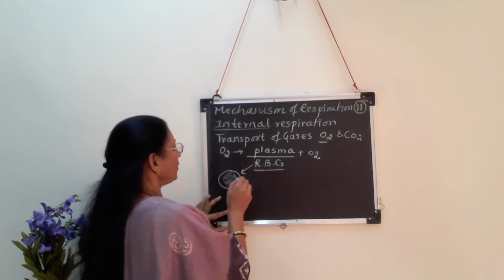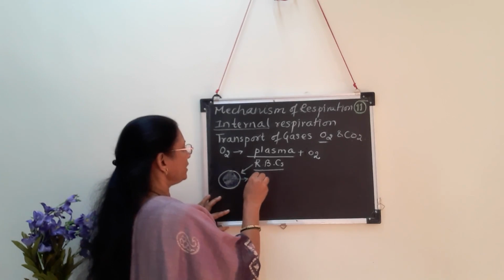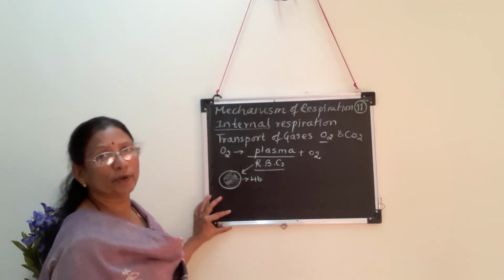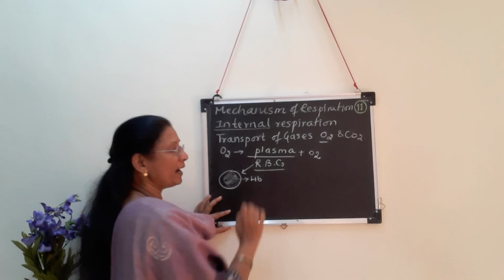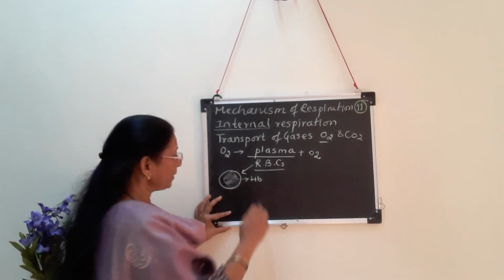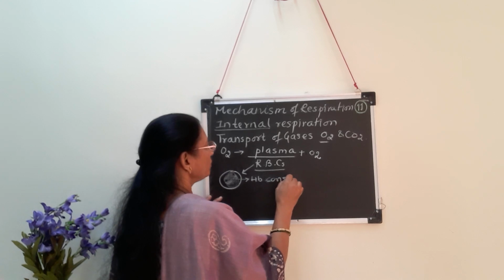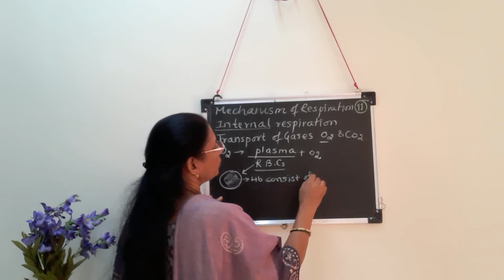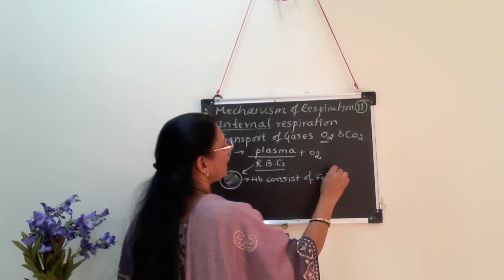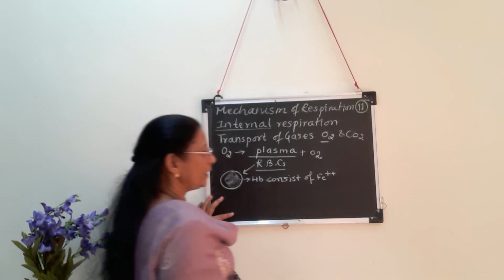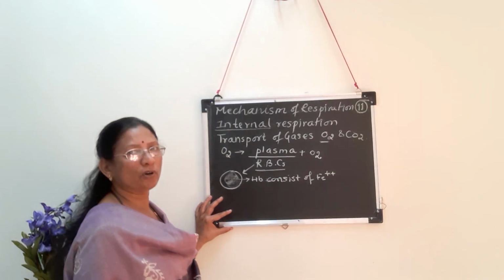This respiratory pigment is called hemoglobin, Hb. This hemoglobin consists of 4 atoms of iron. Remember that. This Hb consists of 4 iron atoms, and because of that it can combine with 4 molecules of oxygen.